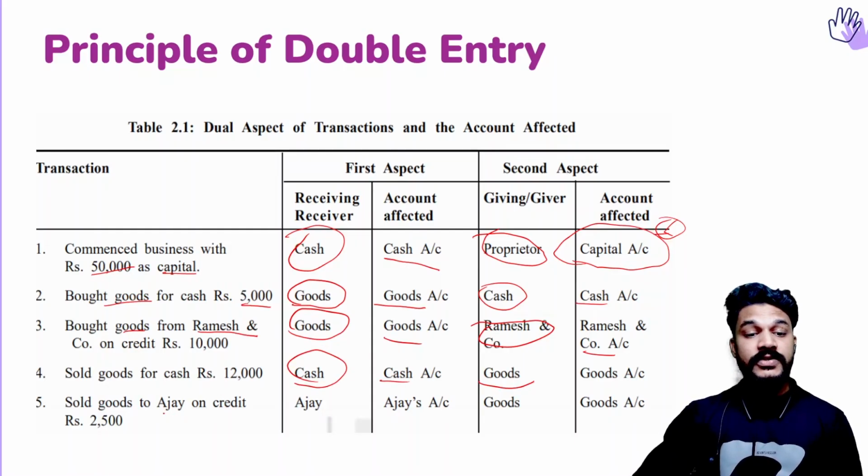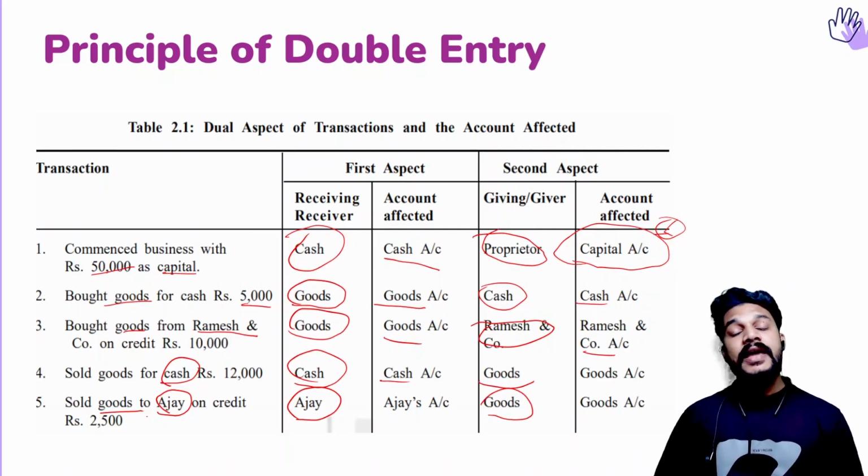Then sold goods to Ajay on credit. In the fourth transaction, we sold goods and we received cash. And in this fifth transaction, it is sold on credit. That means Ajay didn't pay. He may pay us later. So he is known as our debtor. He will give the money later. So for him, we sold the goods. Here the giving aspect is goods, and the receiving aspect means the goods are being received by Ajay. So we can say this is the receiving aspect.